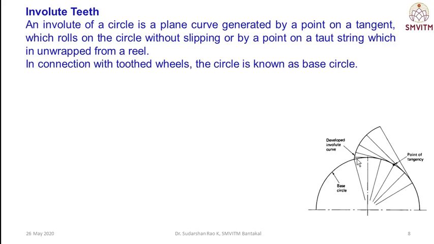This is your involute tooth. The circle is the base circle. If you unwrap the string from the base circle, you will get the form. Therefore fabrication is easy for involute teeth, since only one curve is obtained.